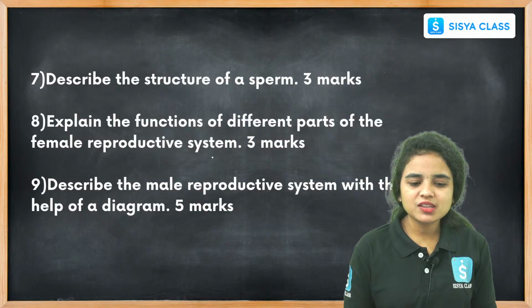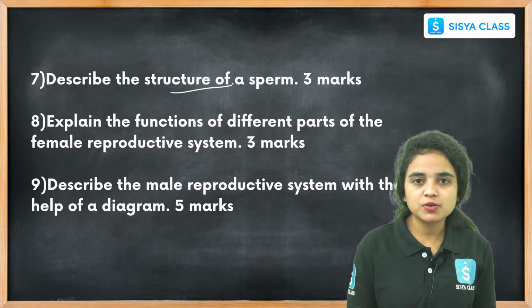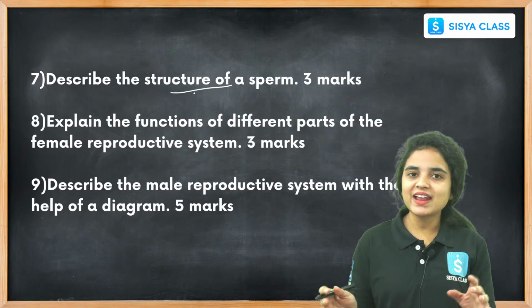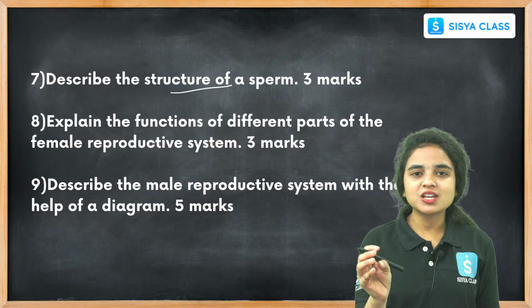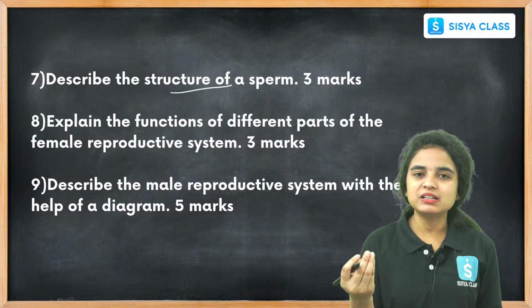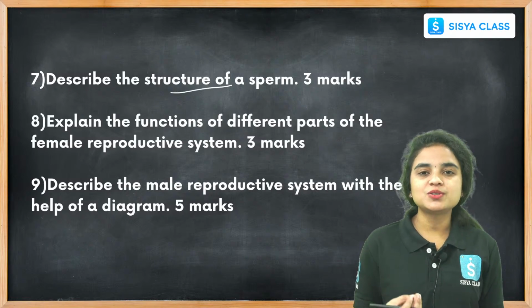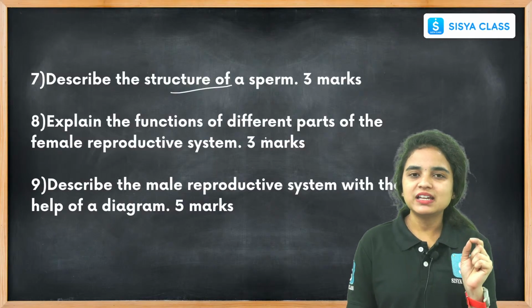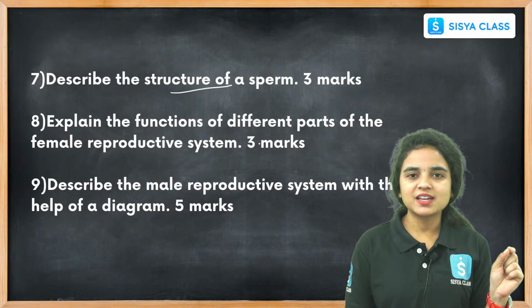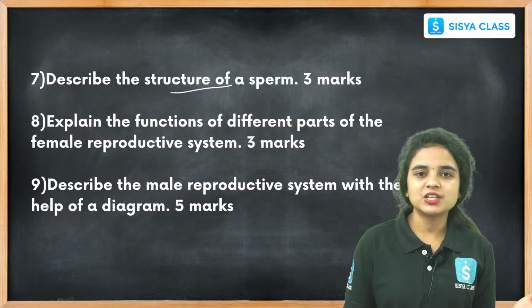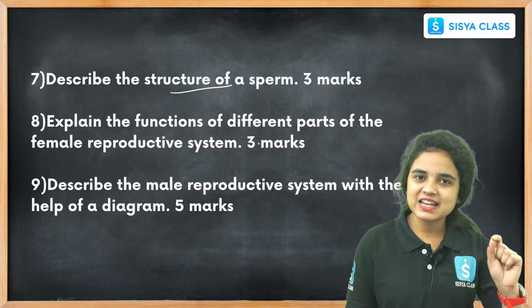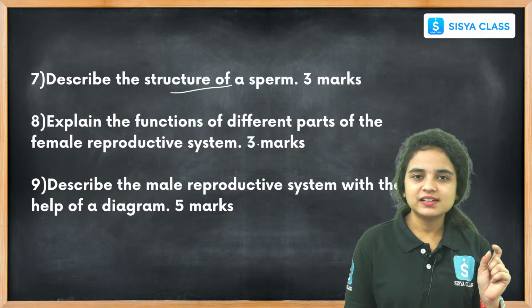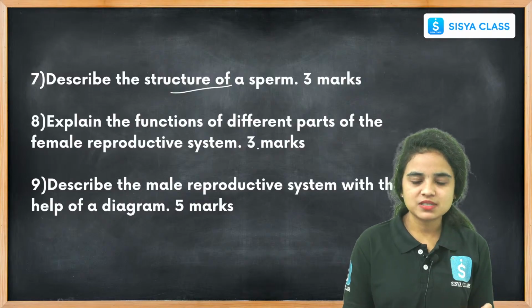And while coming to the 3 marks questions: describe the structure of the sperm. Students, it is very important. In biology, every question needs a neat labeled diagram. It will help you all to score more. If you attempt the question with a neat labeled diagram, you will score full marks in your exam. So practice diagrams clearly with proper labeling, right?